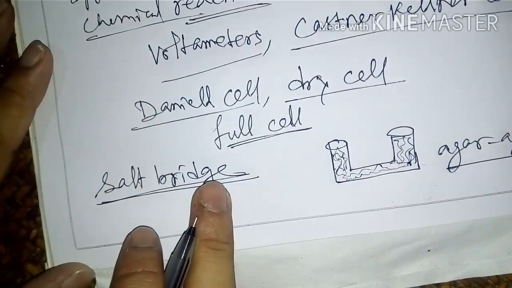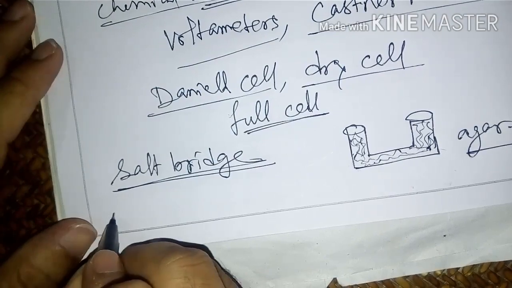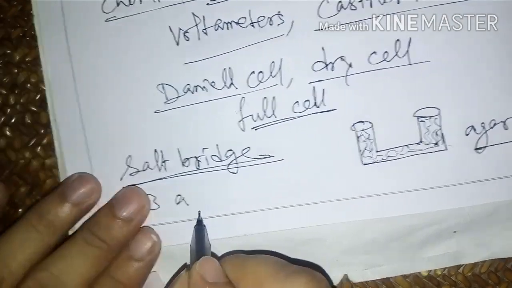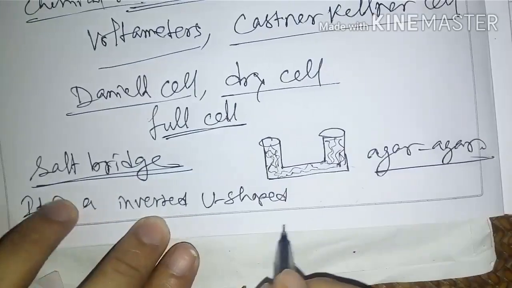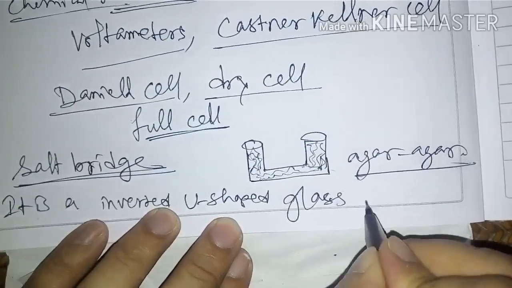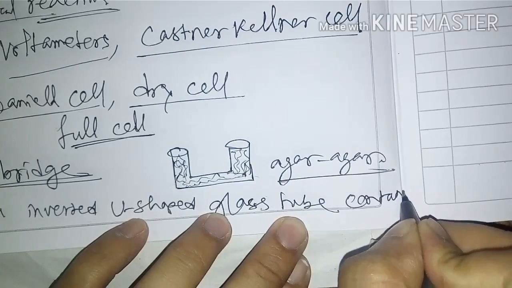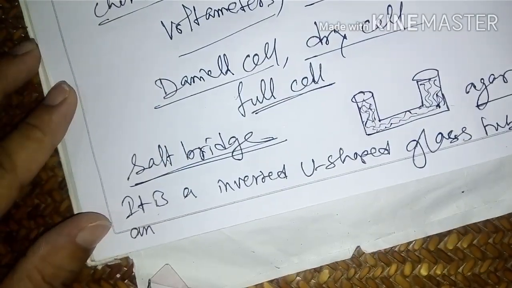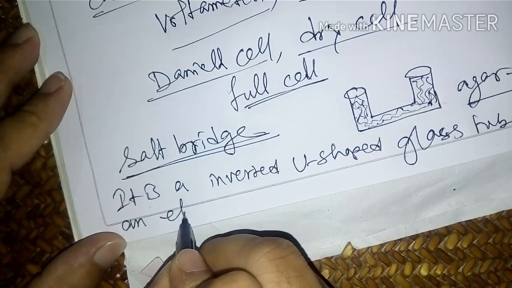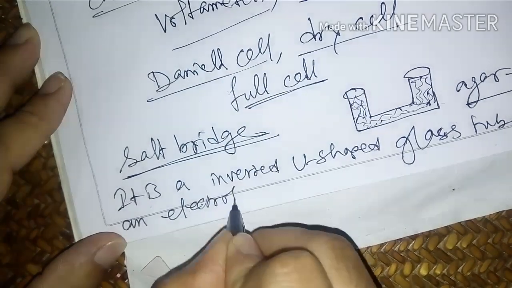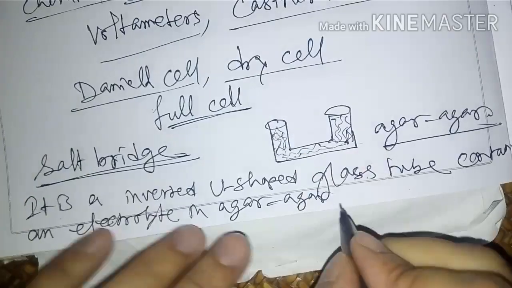Now the definition, what is a salt bridge? It is an inverted U-shaped glass tube containing an inert electrolyte in agar gel.